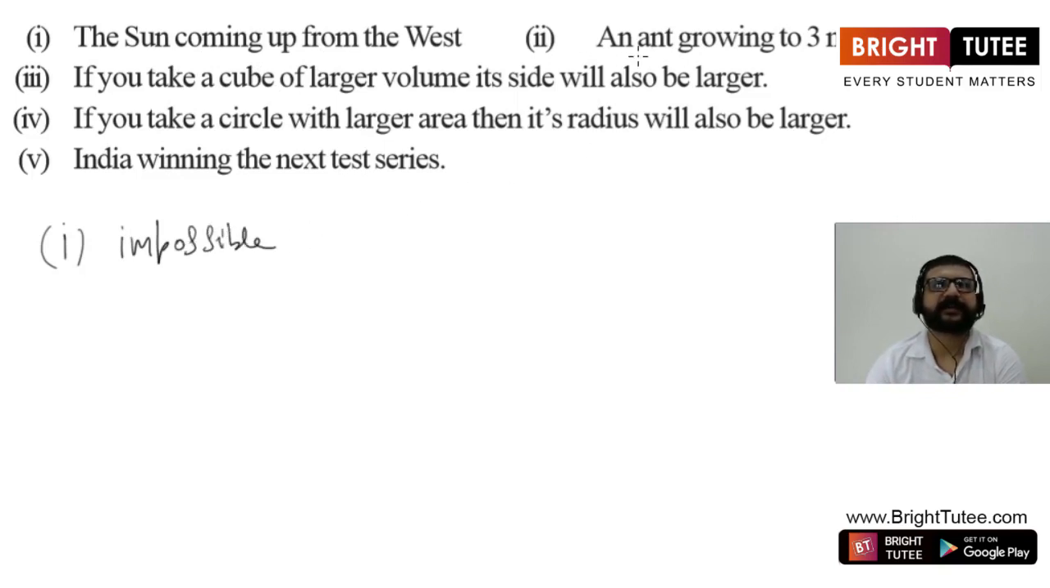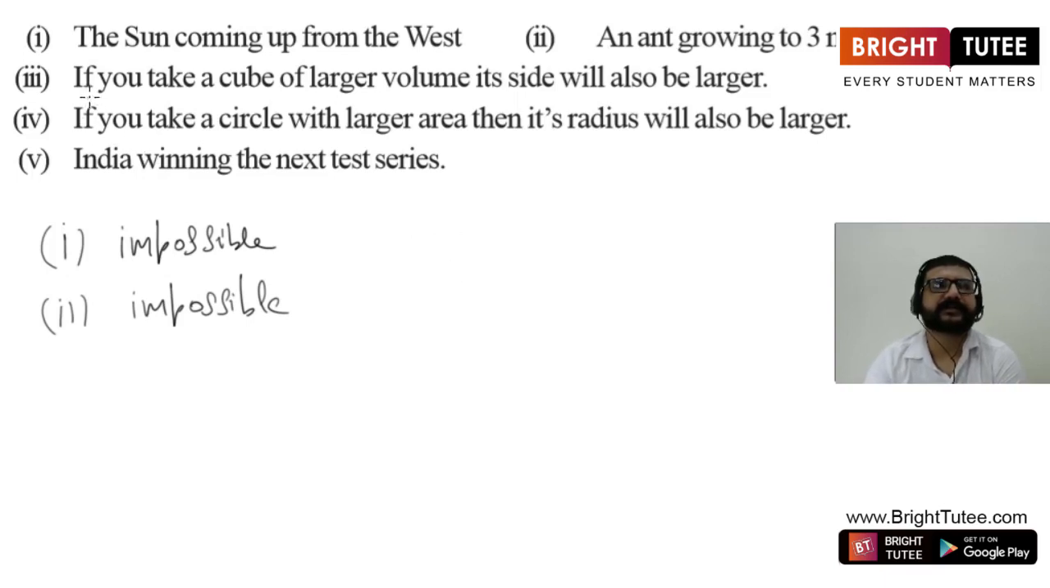Now the second statement is the ant growing to 3-meter height. Is it possible? No, it is not possible. This event is also impossible, or we can say this situation is impossible to happen.